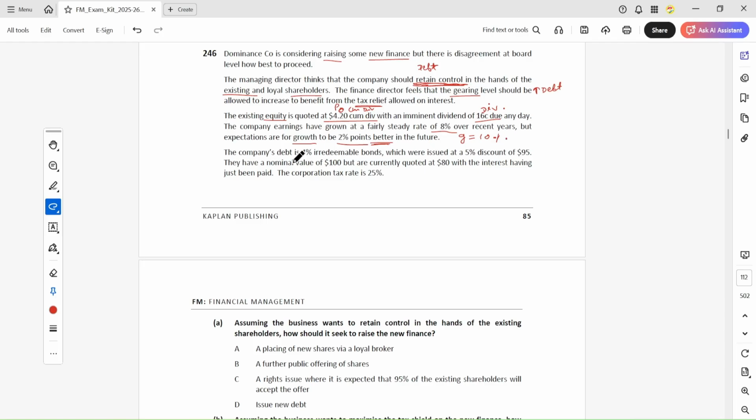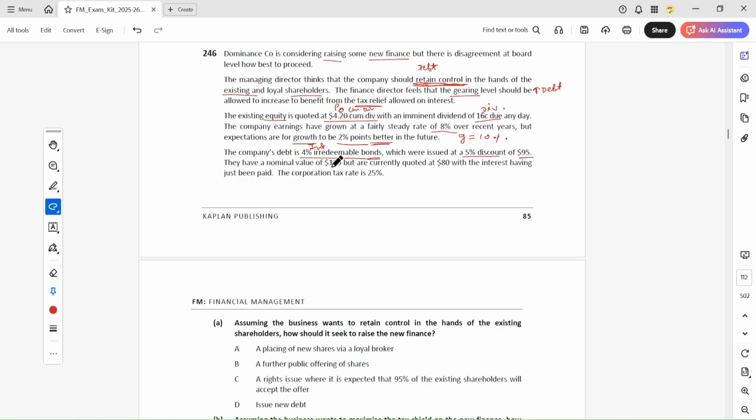Okay, so the company has 4% irredeemable debt, which was issued at a 5% discount, at 95. So the company issued 4% irredeemable bonds at a 5% discount. This is the interest rate for the irredeemable bonds, and they were issued at 95.